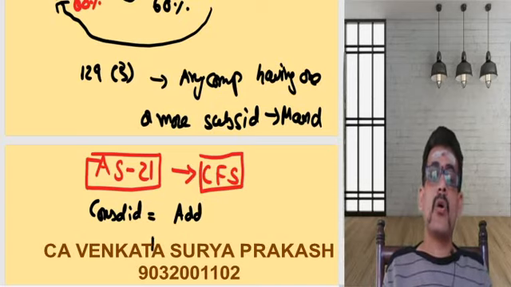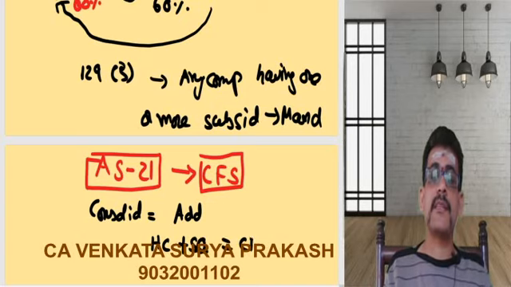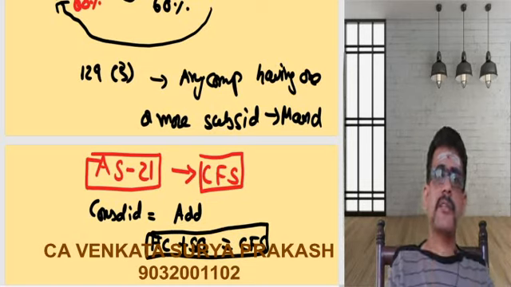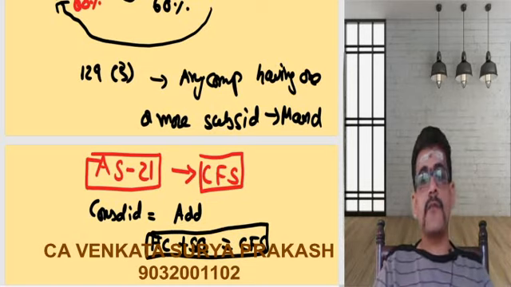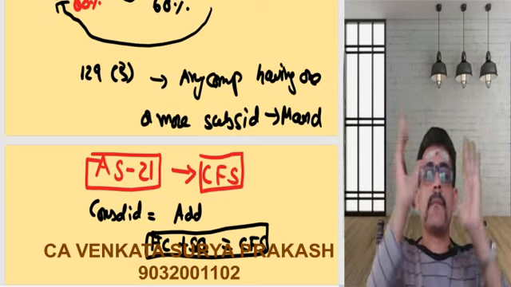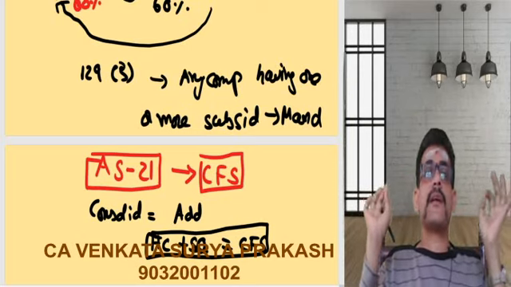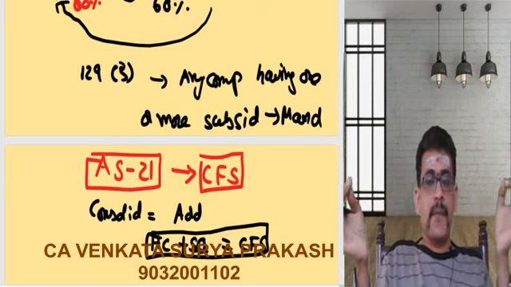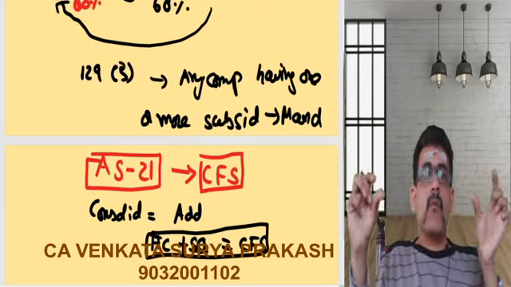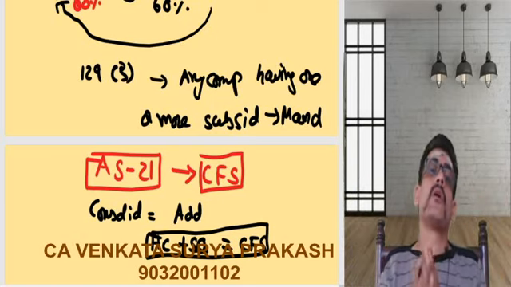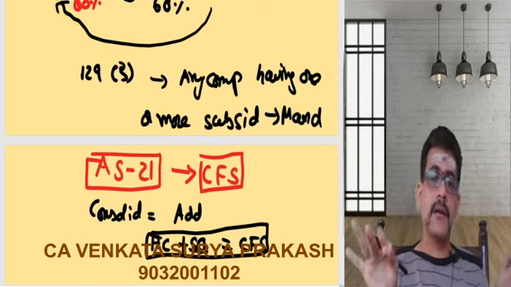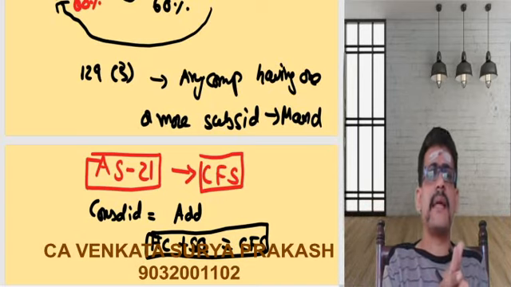What are we adding? Holding company balance sheet plus subsidiary company balance sheet is nothing but your consolidated financial statements. Take the balance sheet of the holding company, take the balance sheet of the subsidiary company, add both, and prepare one set of statements. That set of statements is our consolidated financial statements. But when you are adding, what are the things which I need to add? What are the things which I should not add? If you know that, then the consolidated financial statement is simply adding up your balance sheets.